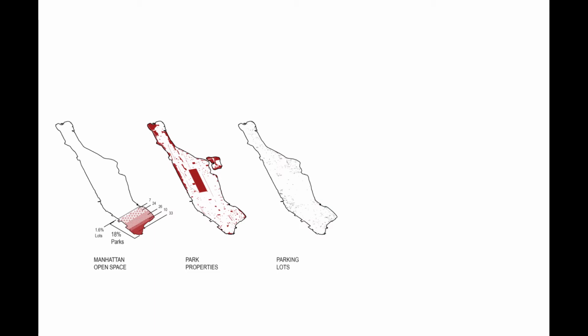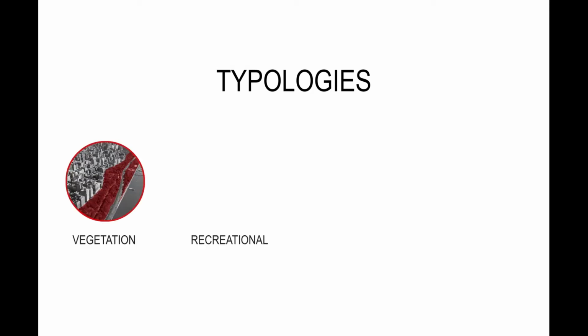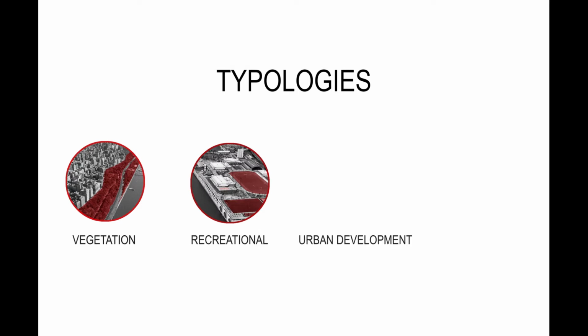Moving into our analysis, we found open spaces make up nearly 20% of Manhattan. Of these spaces, an overwhelming majority is green space, with a small amount of gray space. These open spaces range from small strips to 840 acres of Central Park. We have grouped these spaces into 4 categories to study: vegetation, recreational, urban development, and the unbuilt environment.